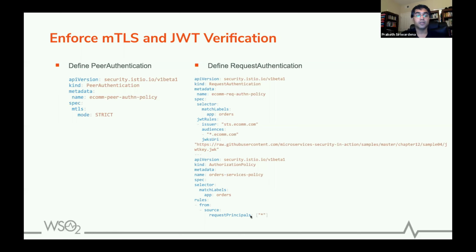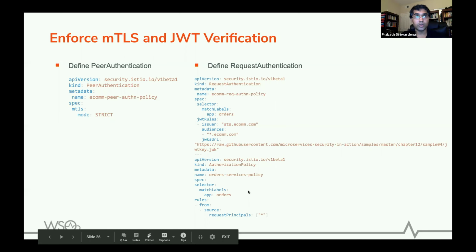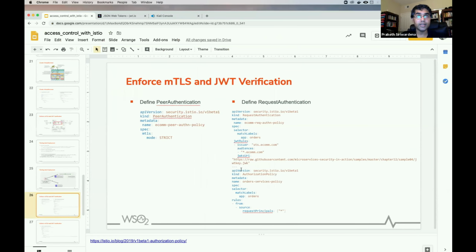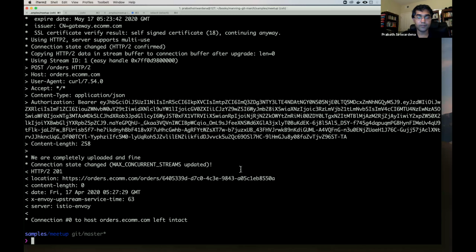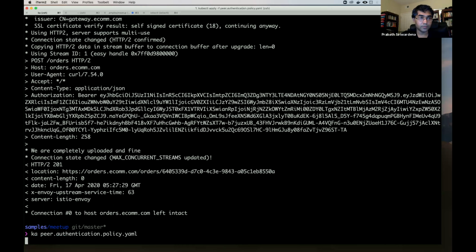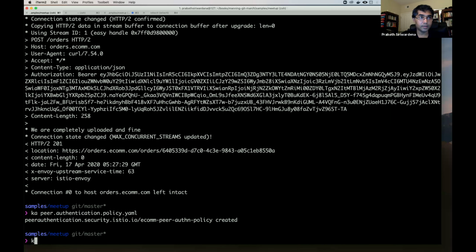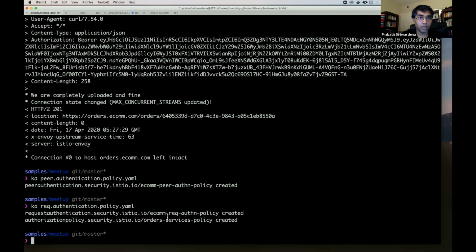So you need to have both. So let's try to create these resources. First, create the peer authentication one, and then let's create the request authentication, which will create both the request authentication and the authorization policies.